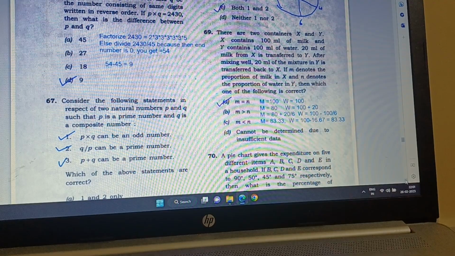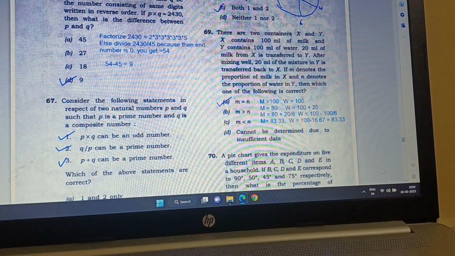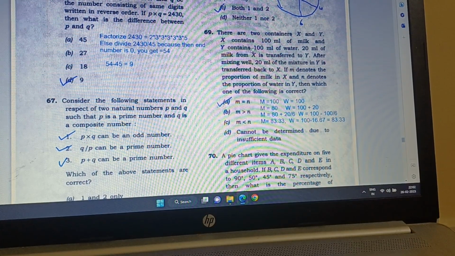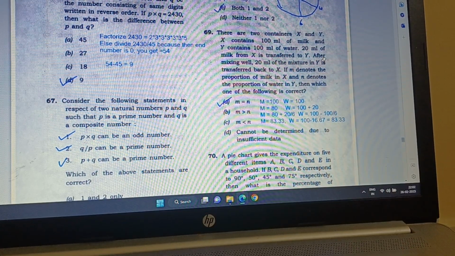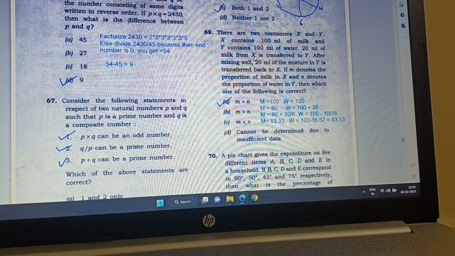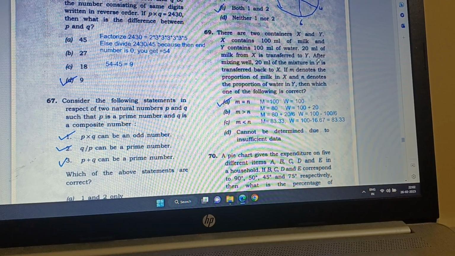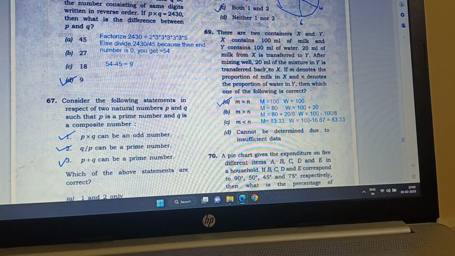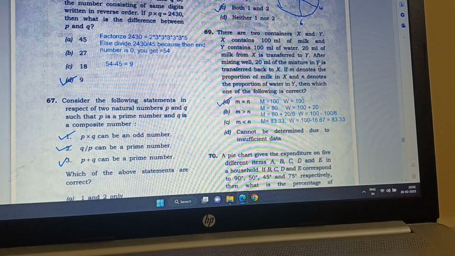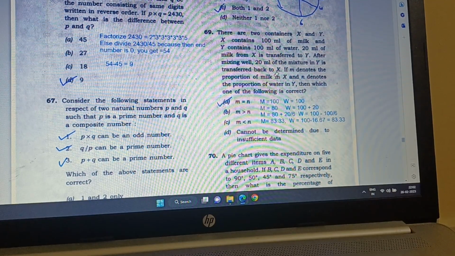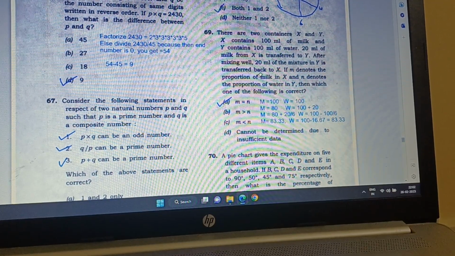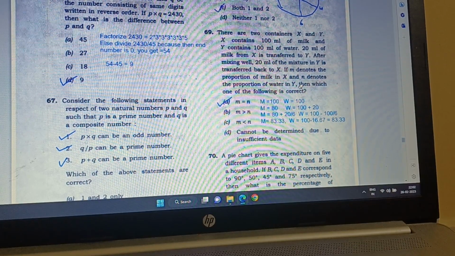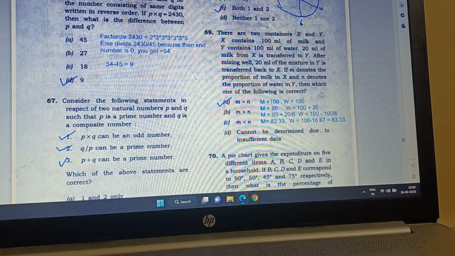Question number 69 is, there are two containers X and Y. X contains 100 milliliter of milk and Y contains 100 milliliter of water. 20 milliliter of milk from X is transferred to Y. Then after mixing well, 20 milliliter of mixture in Y is transferred back to X. If M denotes the proportion of milk in X and N denotes the proportion of water in Y, then which one of the following is correct?